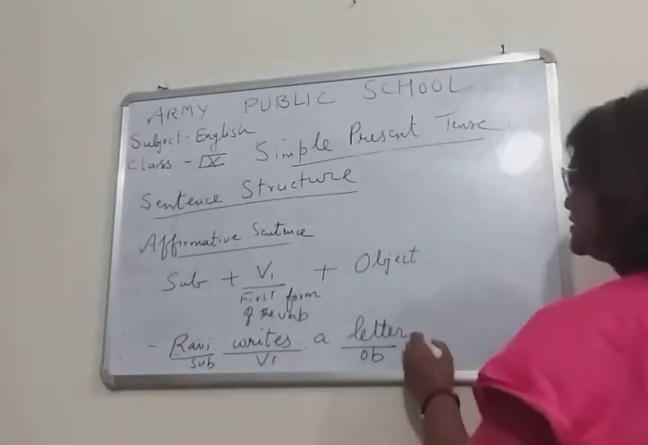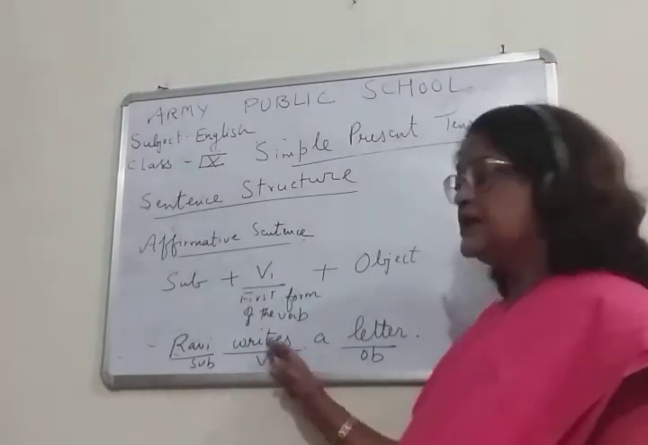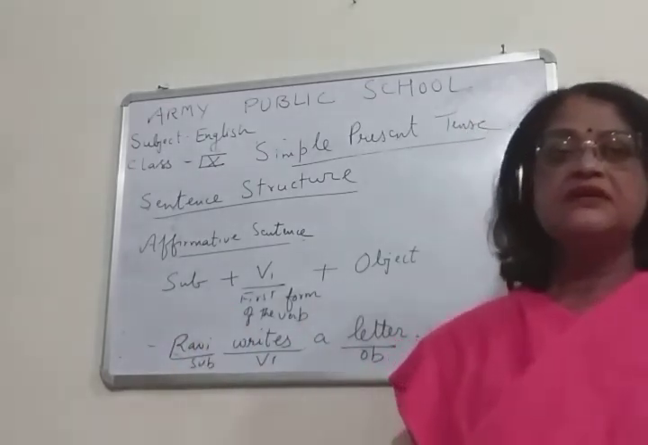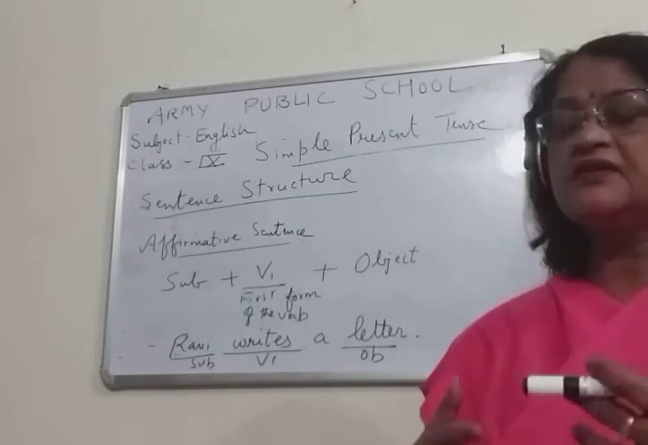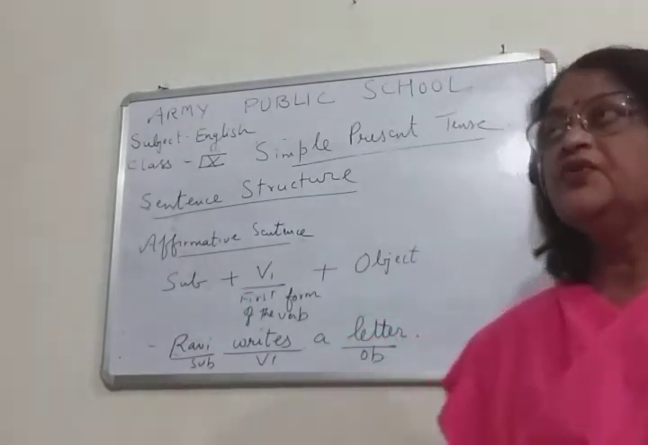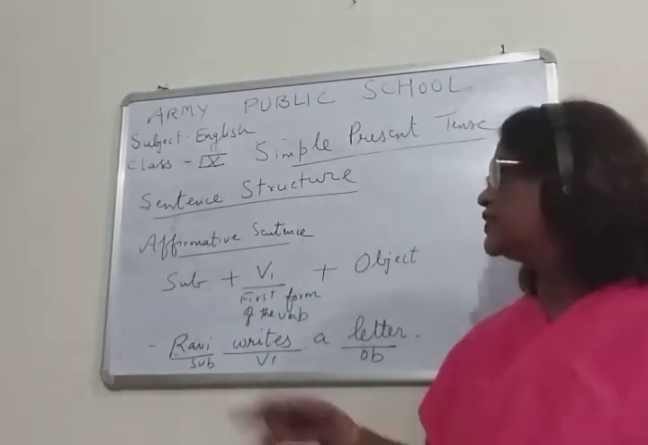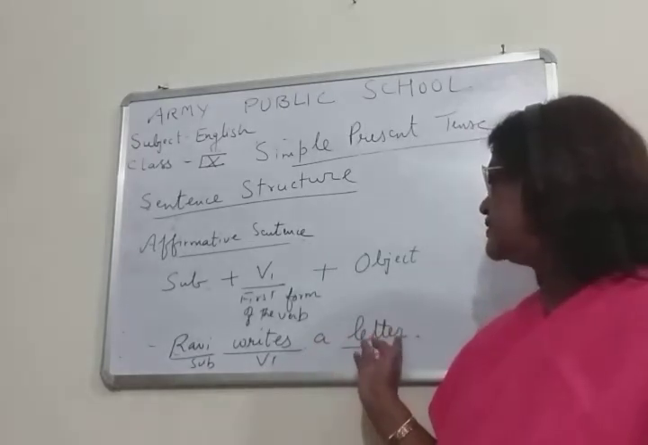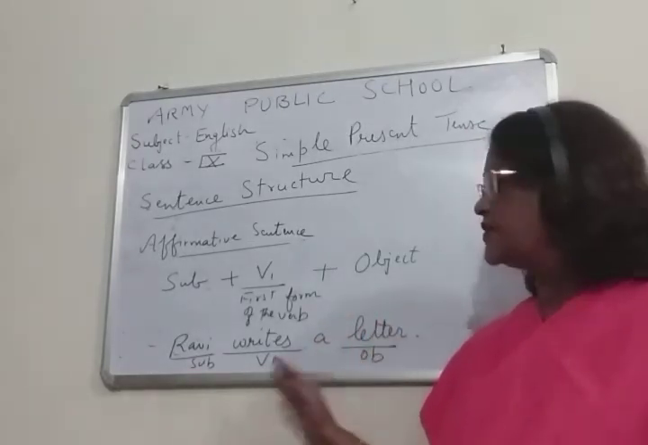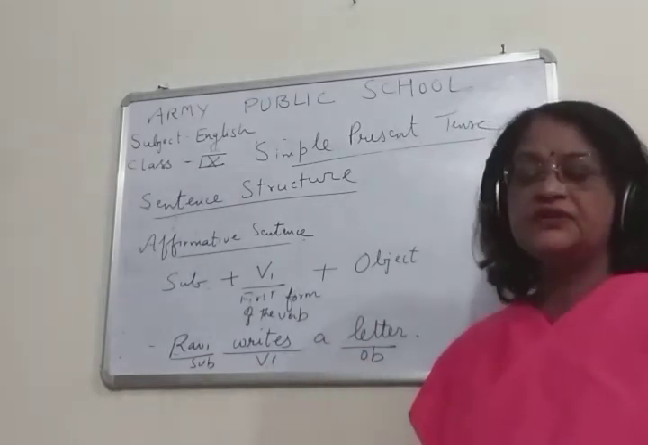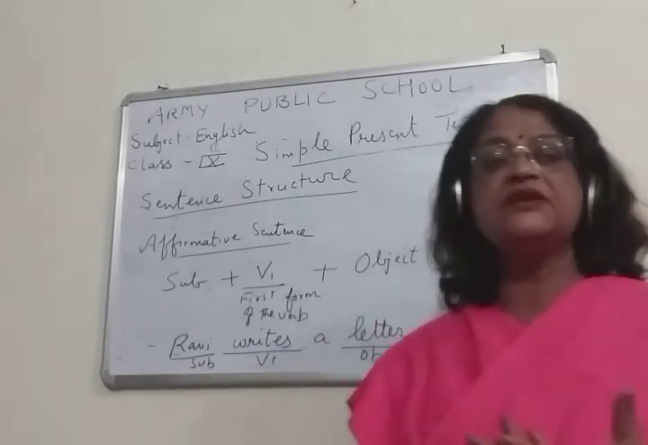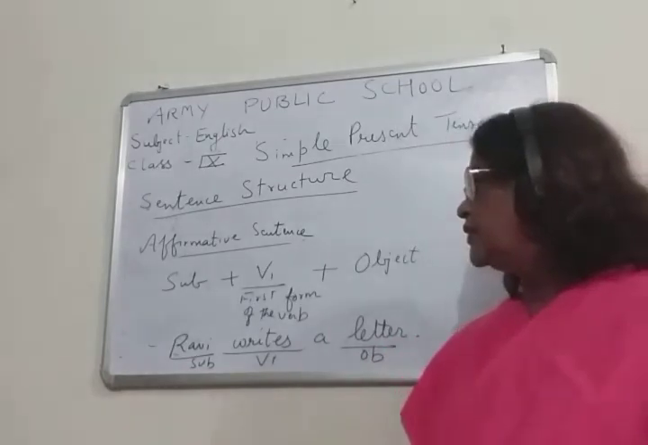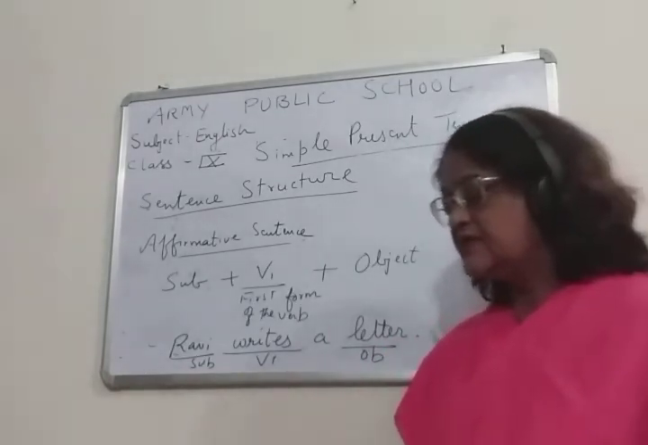Children, if you read this sentence, what will you read? Ravi writes a letter. So Ravi is the subject. What is a subject? A subject is that noun or pronoun which comes before the verb. So, Ravi writes. Write is V1 and letter is the object, because this noun is coming after the verb, so this is an object. So now you understood how subject and object are important here and why I made you understand this.